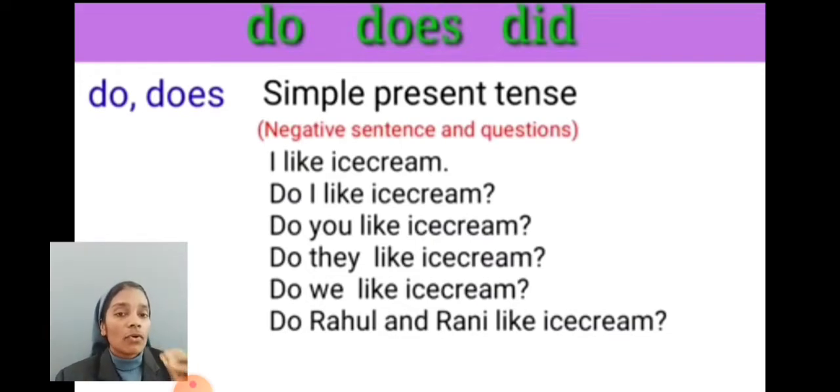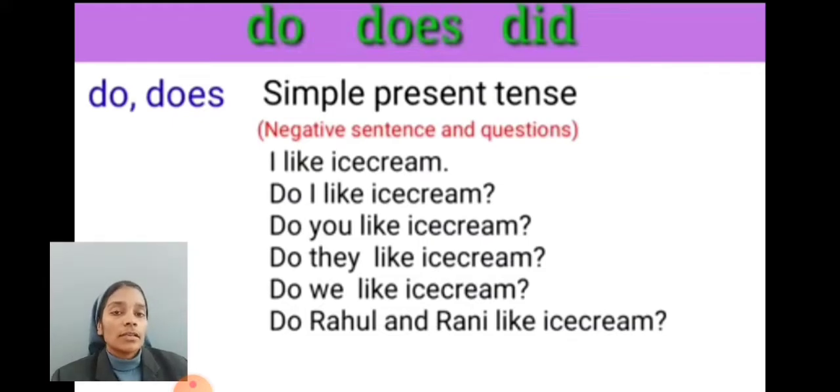You have to avoid not and bring the auxiliary verb do to the first. Do I like ice cream? Do you like ice cream? Do they like ice cream? Do we like ice cream? Do Rahul and Rani like ice cream?